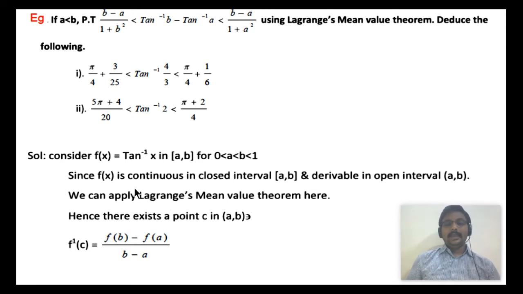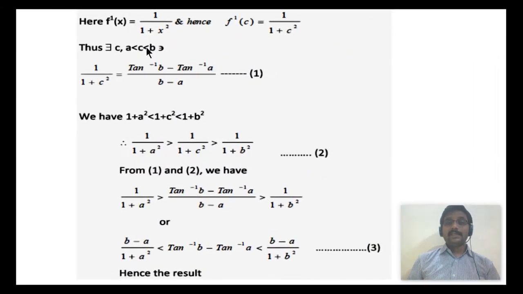So since f is continuous in the closed interval [a, b] and derivable in the open interval (a, b), there exists at least one value of x, say c, in the open interval (a, b) such that f dash of c is f of b minus f of a by b minus a, by Lagrange's mean value theorem. But what is f of x here? Tan inverse x. Hence f dash of x, whose derivative, is 1 by 1 plus x square. Now f dash of c is obtained just by replacing x with c. Thus f dash of c is 1 by 1 plus c square.